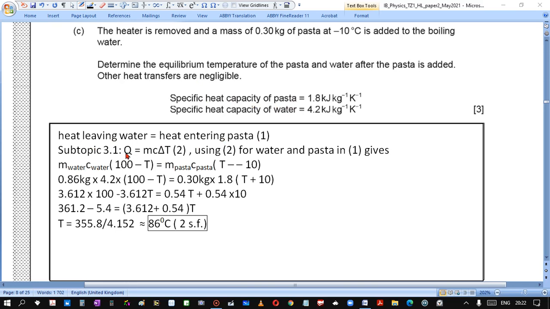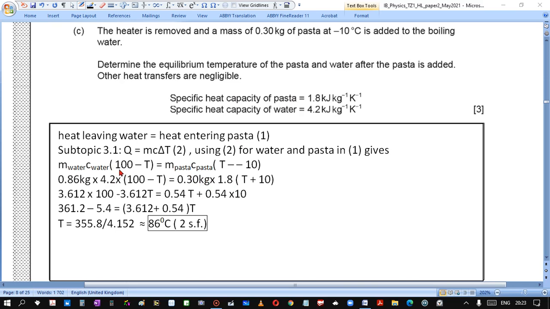Subtopic 3.1 gives us the formula for energy change. Using it for water and pasta, we rewrite equation 1. Then we substitute the mass of water. C of water is 4.2, C of pasta is 1.8, mass of pasta is 0.3.